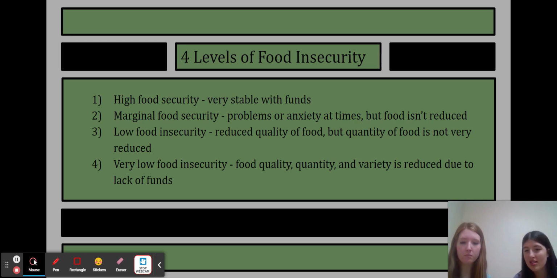And then low food insecurity is the reduced quality of food, but the quantity of food is not very reduced. So you may shop at the dollar store and that's okay, but you just won't have as much nutritious food for your family every single day. And then very low food insecurity is where your food quality, quantity and variety are reduced. So you don't have as much money, if any at all, to buy the good nutritious food for your family, and the quantity really isn't there, so you are struggling a lot with your food.